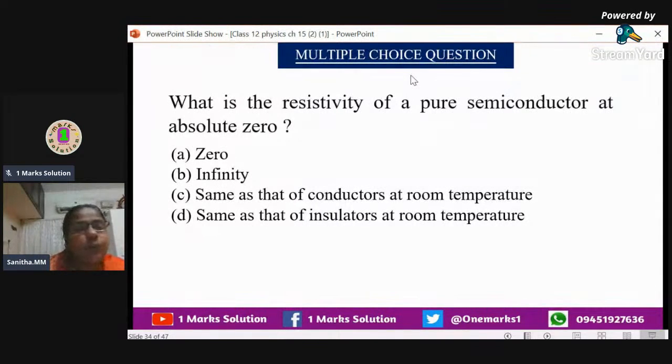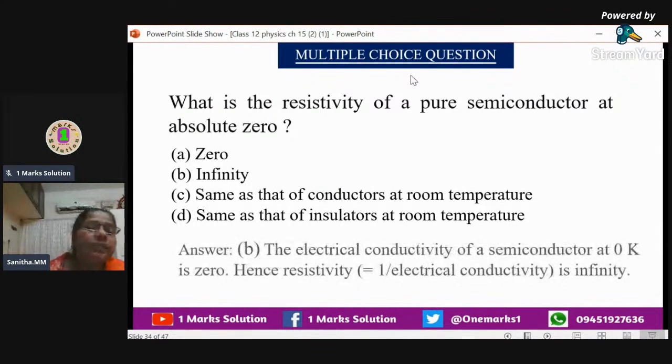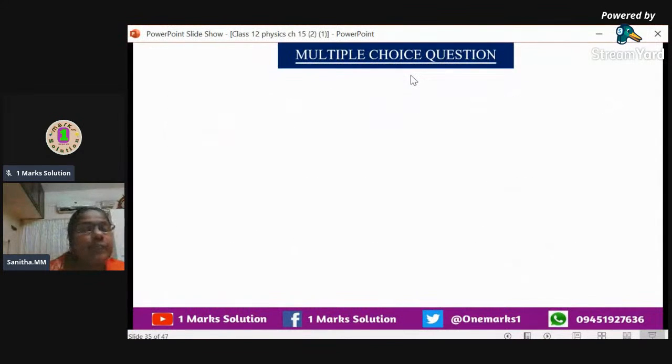0. No. Resistivity is not 0. Why? Because if resistivity is 0, conductivity will be more. And we have discussed that at absolute 0, that is minus 273.16 degrees, it won't conduct. That means conductivity is 0. The reciprocal of conductivity, we can say that resistivity. So reciprocal of conductivity, resistivity. So what will be the answer? Answer will be, no doubt, it is infinite. Infinity is the answer. You can see that the electrical answer is given in detail. Electrical conductivity of a semiconductor at 0 Kelvin is 0. So the reciprocal of that is infinity. So the answer is B.